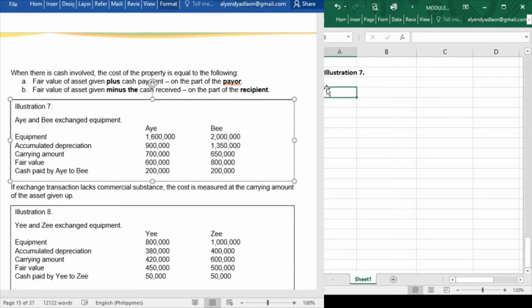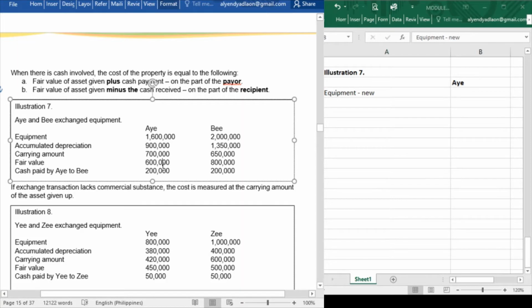Now, what would be the journal entry, class? Alright, now let's start with A. What is the journal entry on the part of A? It would be debit to equipment new, since A purchased an equipment. How much is the equipment new? Since we are to record it at the fair value of the asset given, the fair value of the asset given is 600,000. So that would be the fair value.